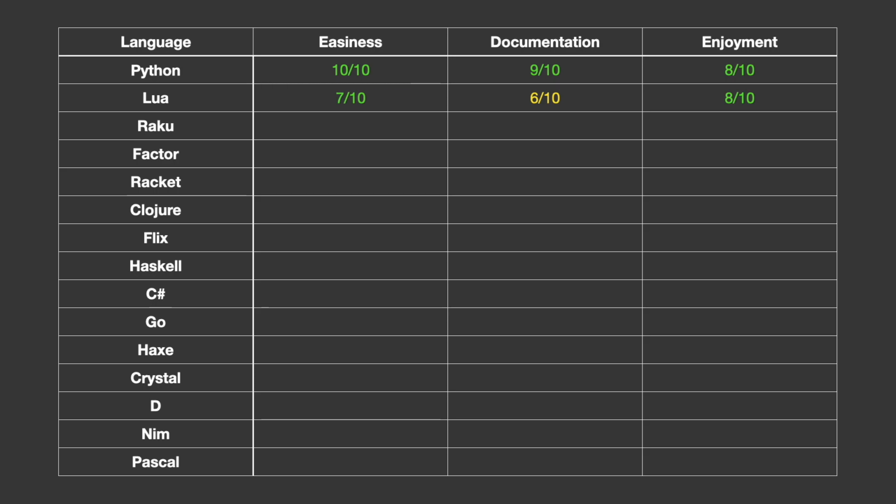It gets a 6 for documentation because they're not docs so much as a language spec, which doesn't make it the easiest to parse, as they're not curated necessarily. It was easy to search for answers though. The language seems widely used. It gets an 8 for enjoyment because I found the language itself elegant and was pretty stress-free to write. I do admire them sticking to their goal of keeping it small.